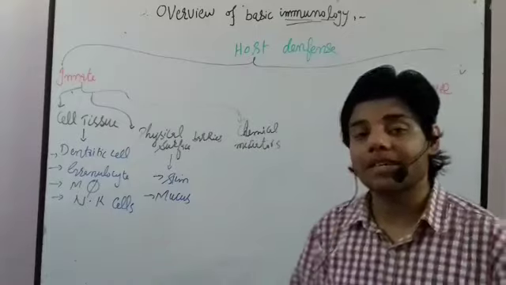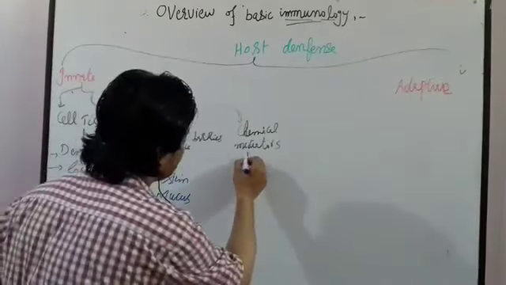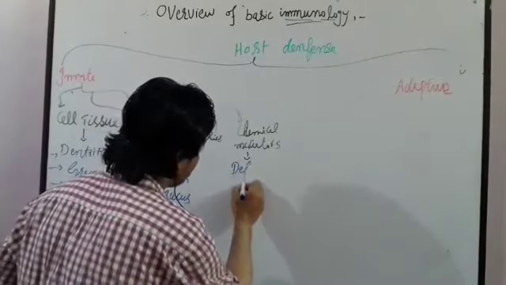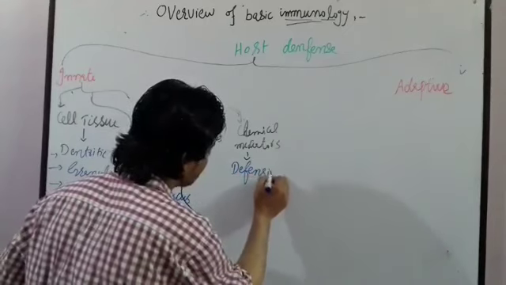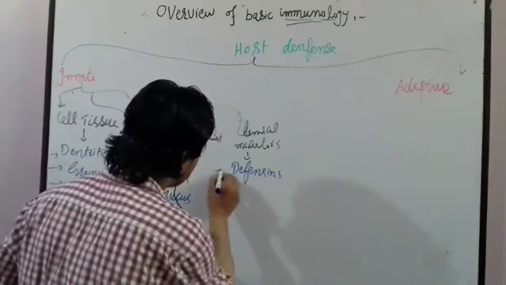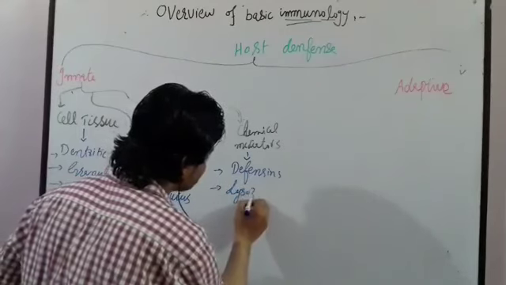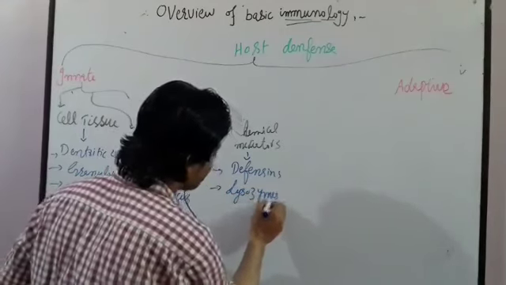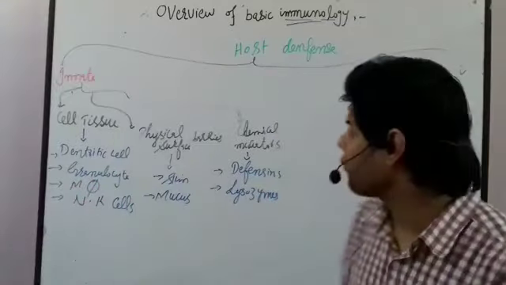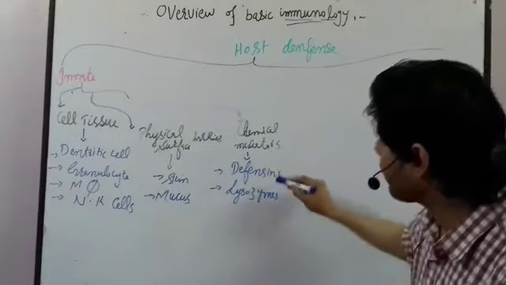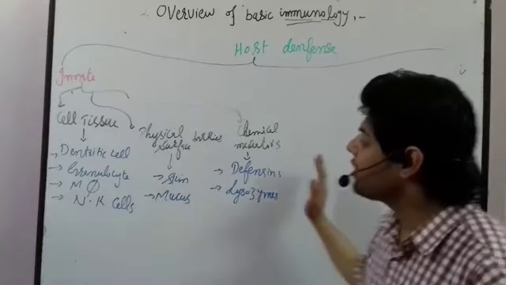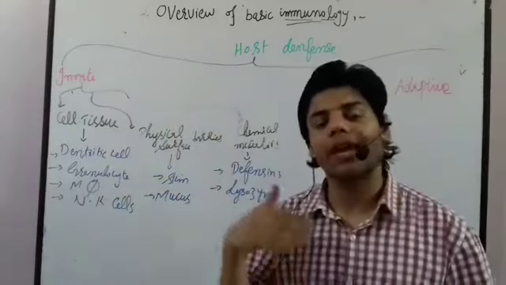Now the chemical mediators involve defensins and lysozymes. These kinds of chemicals are involved in the chemical mediators. So all these things are actually innate immunity.